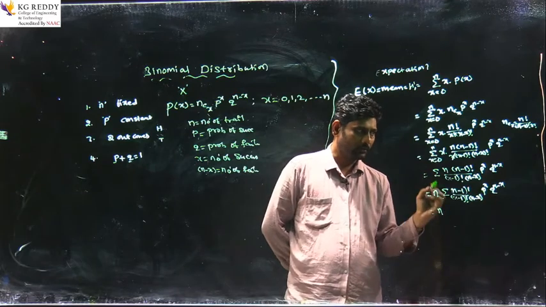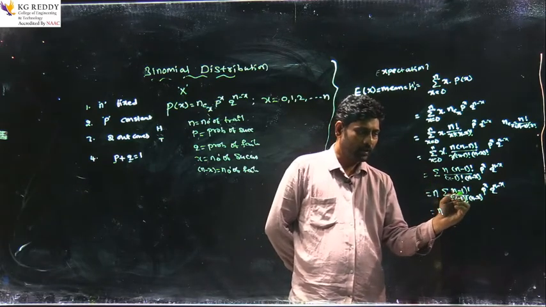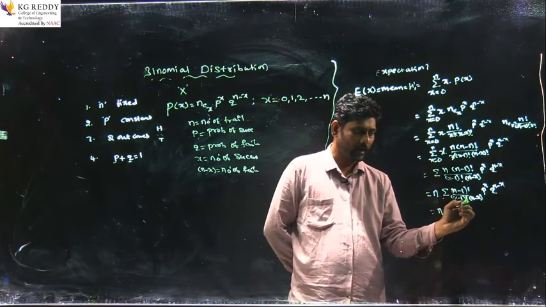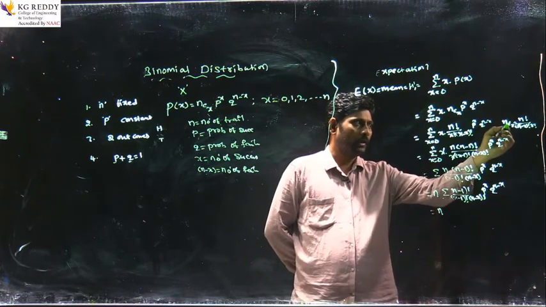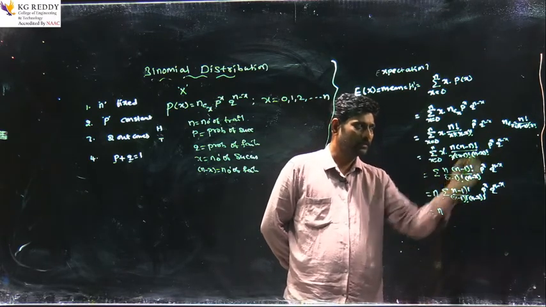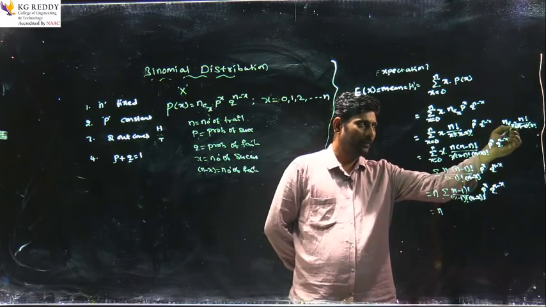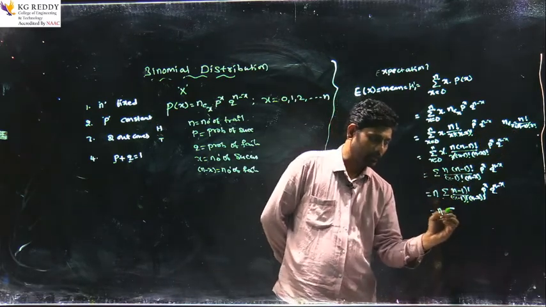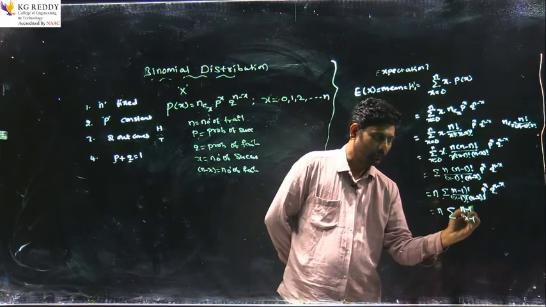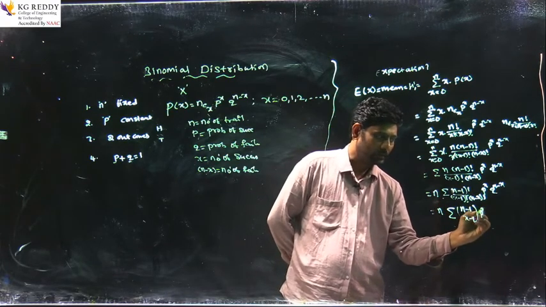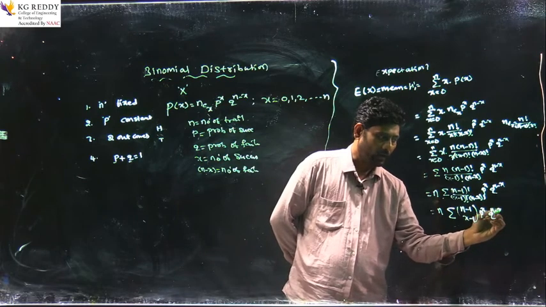That equals n into the sum of (n minus 1) factorial by (x minus 1) factorial into (n minus x) factorial. So it is in the form of nCr, where n is n minus 1 and r is x minus 1. So summation (n minus 1)C(x minus 1) p^x into q^(n minus x).